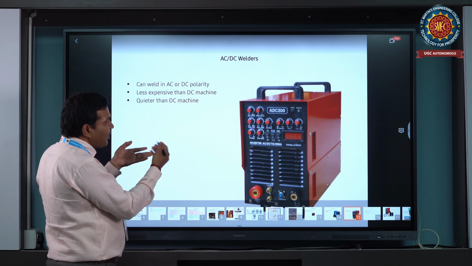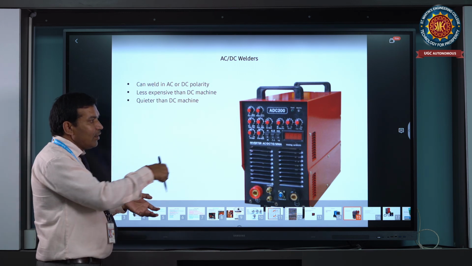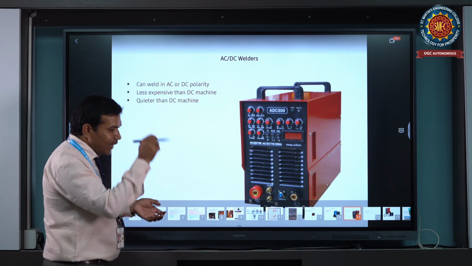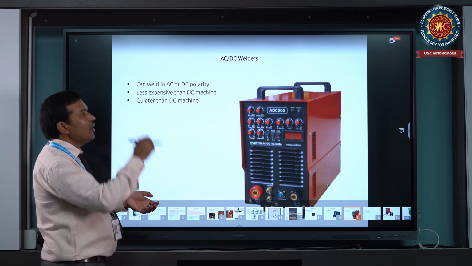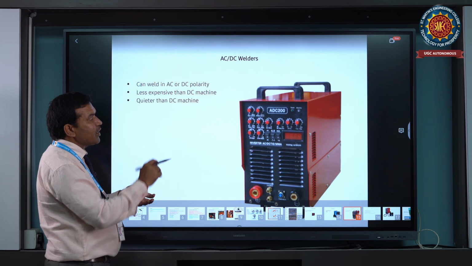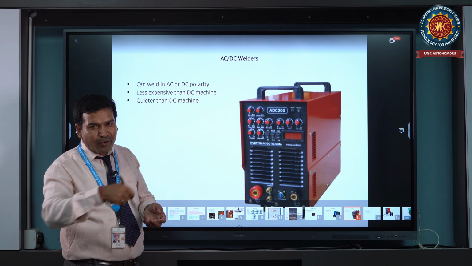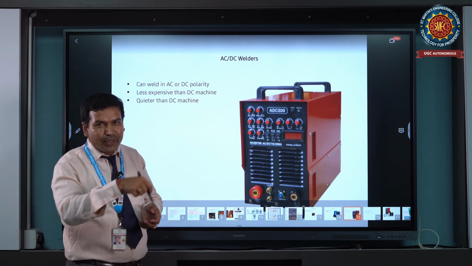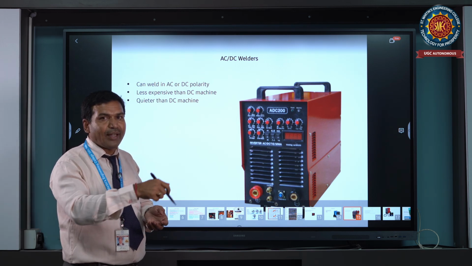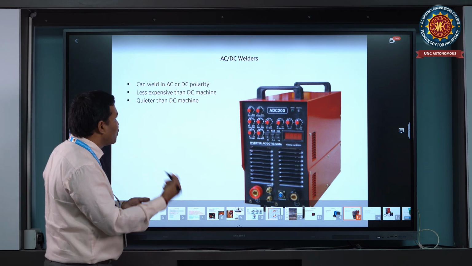Here there are many kinds of positions: down position, vertical position, horizontal position, and overhanging position. These are the 4 positions you can weld in, and you can use forward polarity and reverse polarity during the welding process while the electrode moves on the surface of the job.